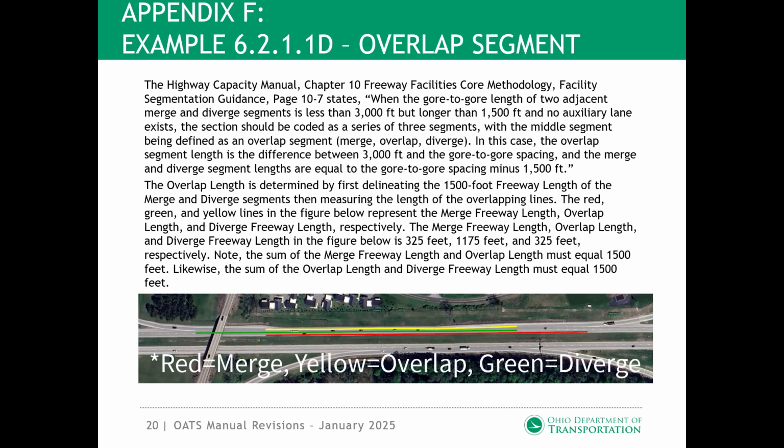The red, green, and yellow lines in the figure below represent the merge freeway length, overlap length, and diverge freeway length, respectively. The merge freeway length, overlap length, and diverge freeway length in the figure below is 325 feet, 1,175 feet, and 325 feet, respectively. Note, the sum of the merge freeway length and overlap length must equal 1,500 feet. Likewise, the sum of the overlap length and the diverge freeway length must equal 1,500 feet.